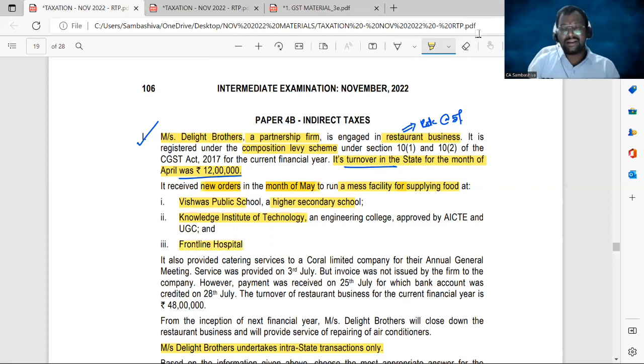So from these three customers, it has received orders.